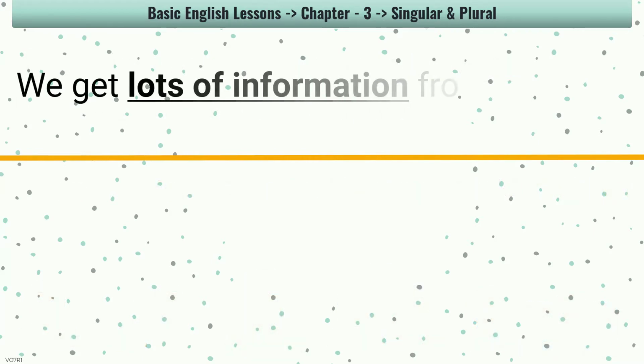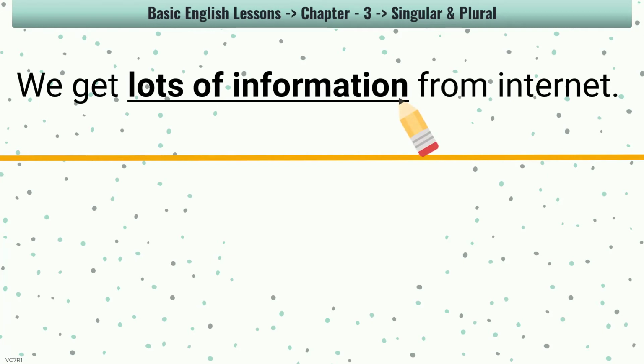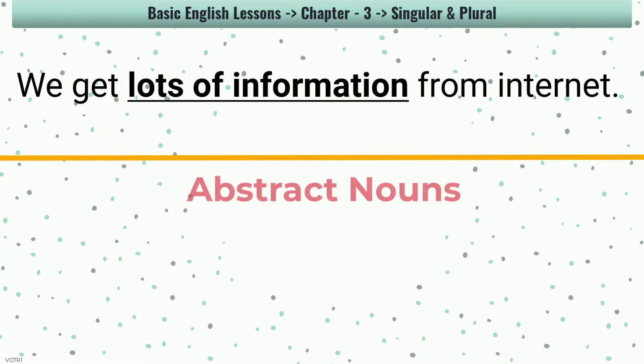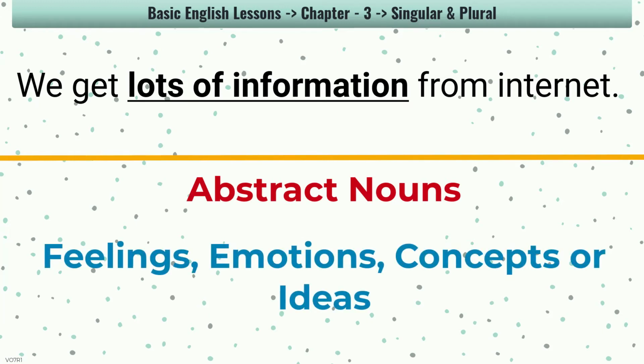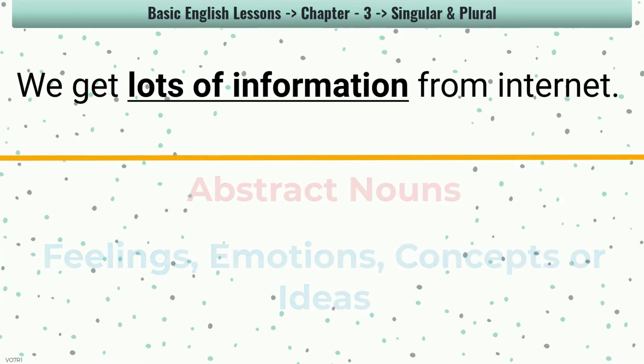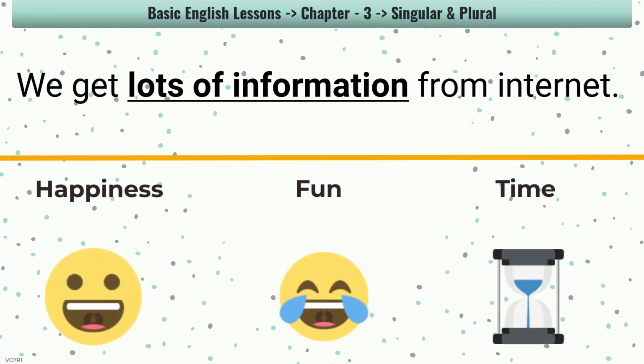We get lots of information from the internet. In the sentence, the noun is information. But we do not use a plural form of such words. They are called abstract nouns. They are the nouns for feelings, emotions, concepts or ideas. Basically, we cannot physically touch, feel or count them. A few more examples are happiness, fun, time. Since we cannot count these nouns, we use them in a singular form. What is the time? Have some fun.